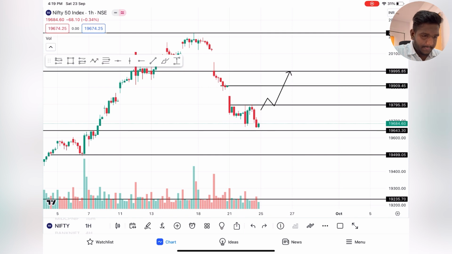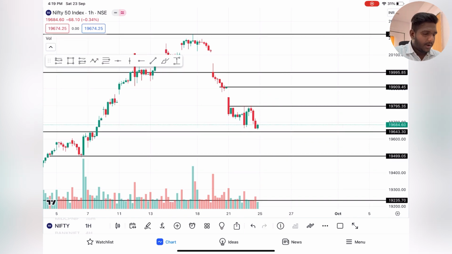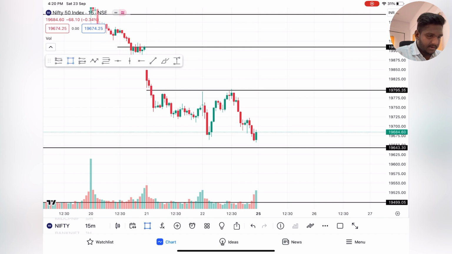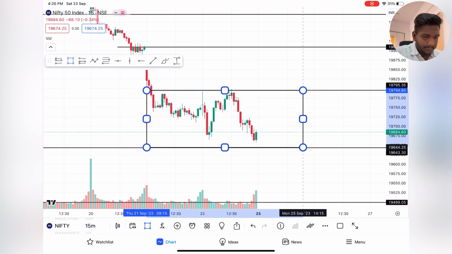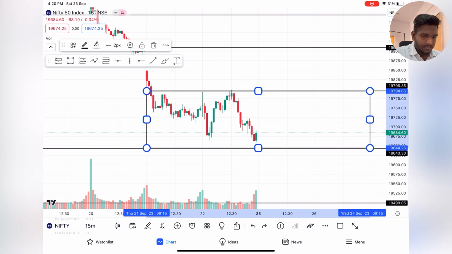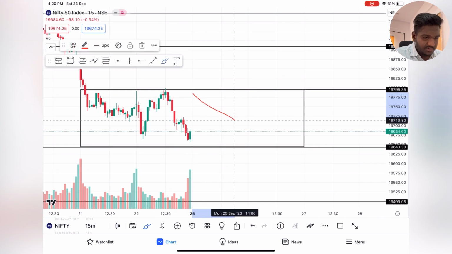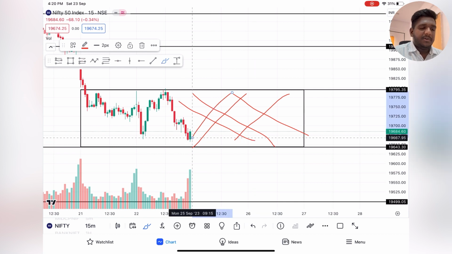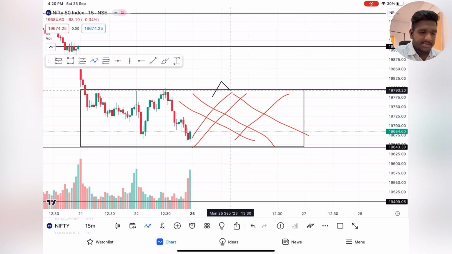So let us check for tomorrow now. Yes, see here Nifty has created a zone. Consider this as no trade zone also. Here you should not take any of the trades. This is no trade zone. Above this, if Nifty tries to break out above this, okay, with the retest, you guys can expect 19,900 for tomorrow. If not, if it breaks downside, you can expect 19,500.